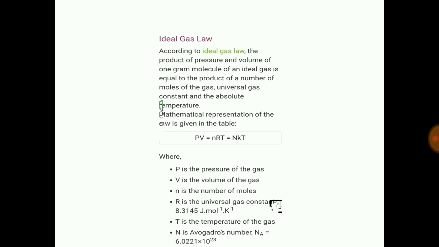This is called the ideal gas equation, where P is pressure of the gas, V is volume of the gas, n is number of moles, R is universal gas constant, whose value is 8.3145 joule per mole per Kelvin, and T is the temperature of the gas. We can also write NkT, where N is the Avogadro number, that is 6.023 times 10 raised to power 23 particles.